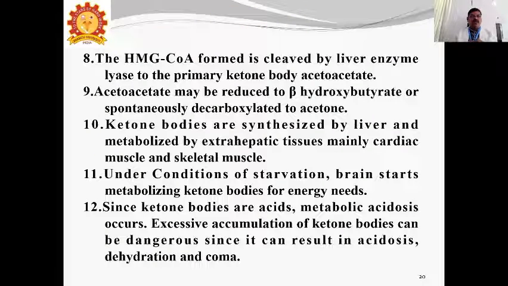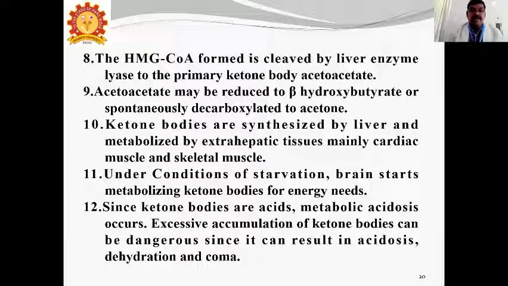HMG-CoA is cleaved by a liver enzyme. The HMG-CoA is cleaved by a lyase; HMG-CoA lyase is the enzyme.